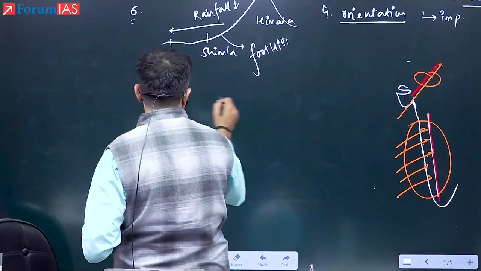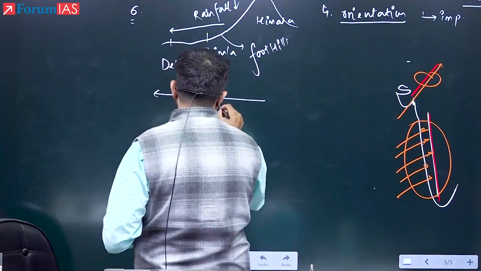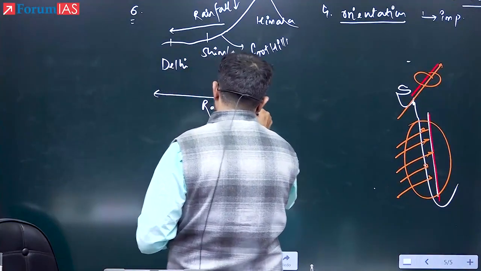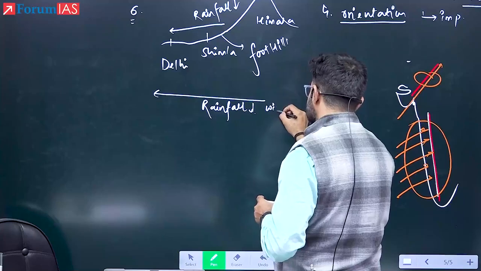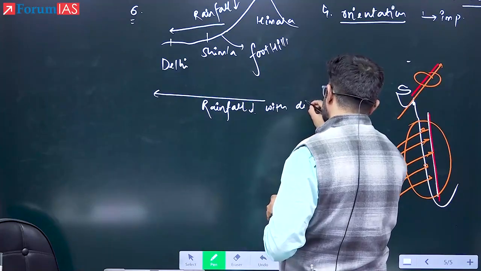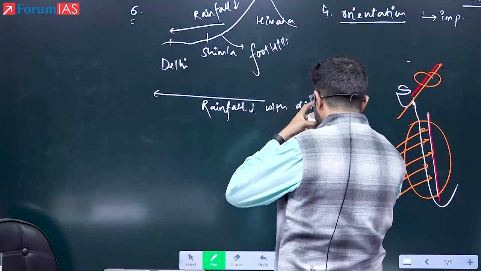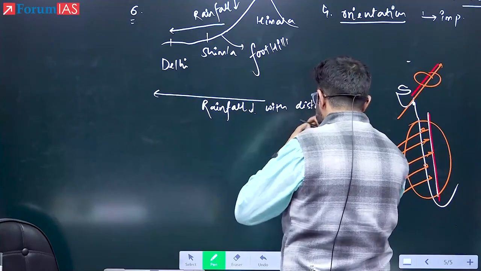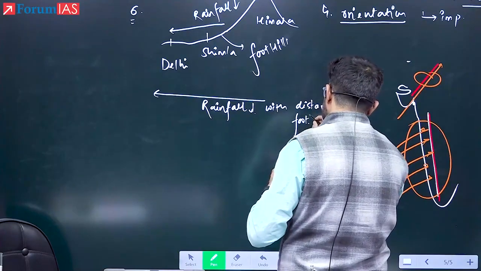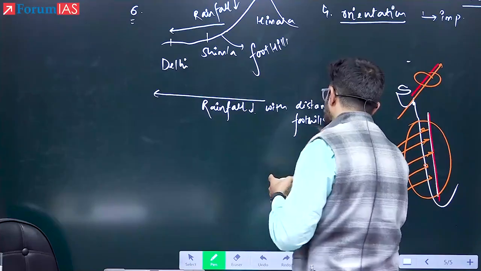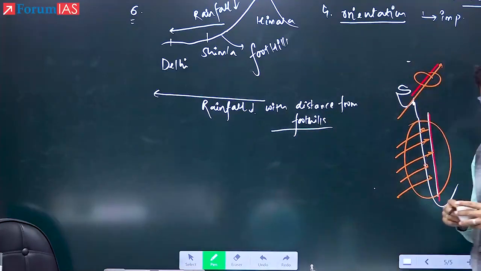So still I'm writing. Rainfall decreases with distance from foothills. Okay. That is over.